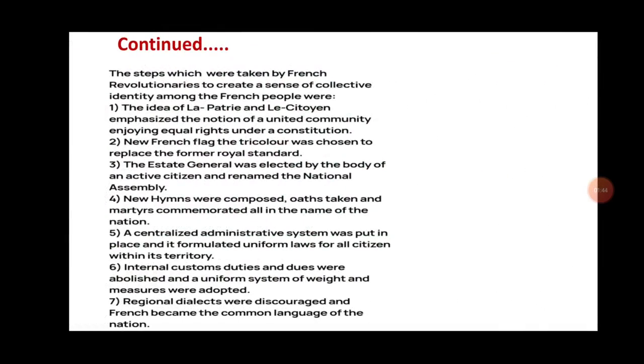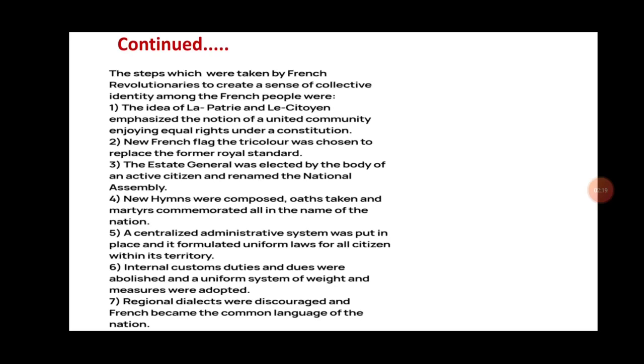For this, different steps were taken by the revolutionaries to develop the idea of common identity among the people. The French revolutionaries introduced various measures and practices that could create a sense of collective identity among the French people, which was needed for nationalism.